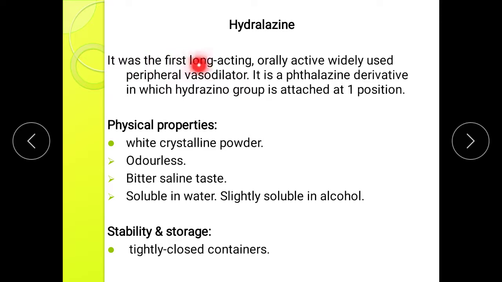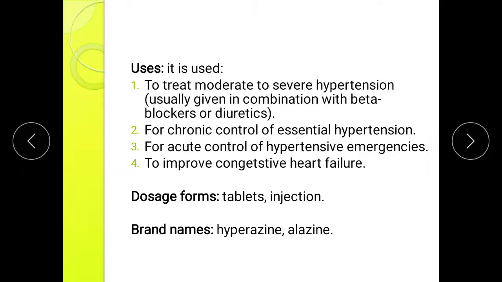Next drug, that is Hydralazine. Hydralazine was the first long acting orally active widely used peripheral vasodilator. It is a phthalazine derivative, in which a hydrazino group is attached at first position. Physical properties of hydralazine: available as white crystalline powder, odorless, bitter saline taste, soluble in water, slightly soluble in alcohol. Stability and storage: it should be stored in a tightly closed container.